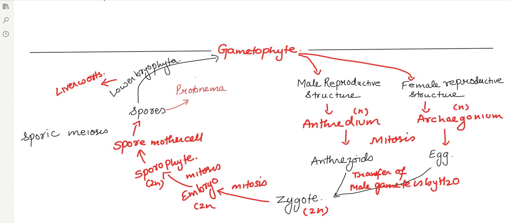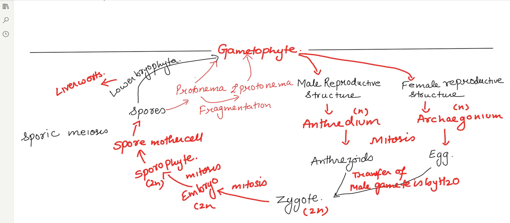Now this protonema can do two different things. Either it can be directly converted into gametophyte or it can undergo fragmentation to form secondary protonema, and which can germinate into your gametophyte.